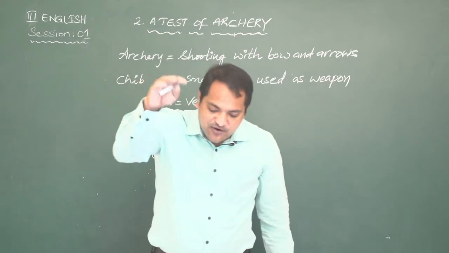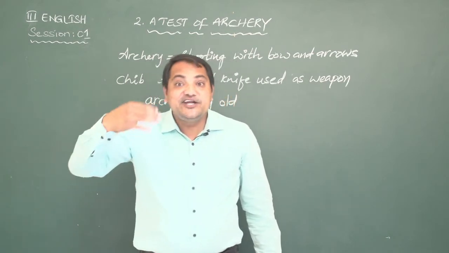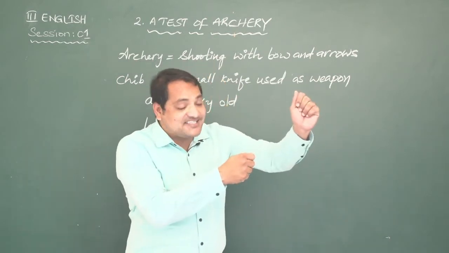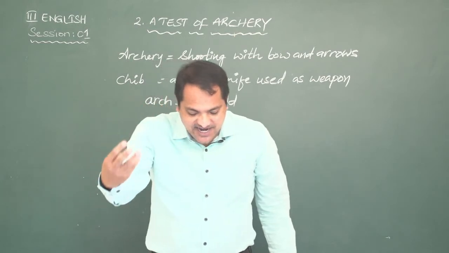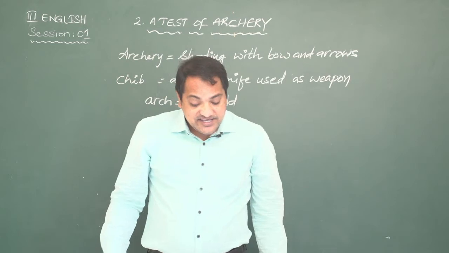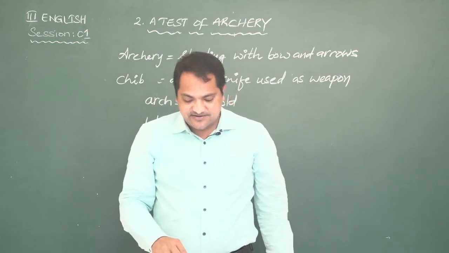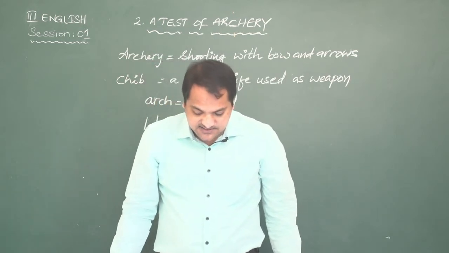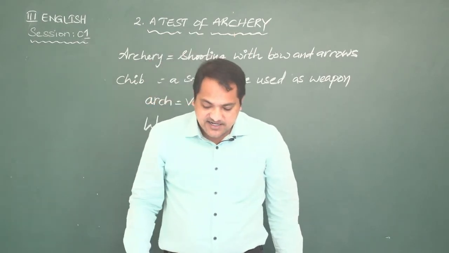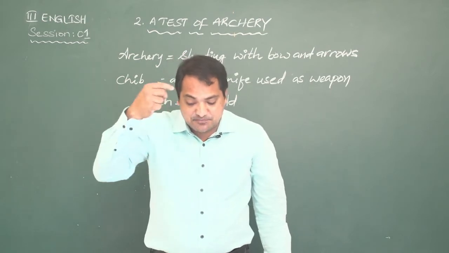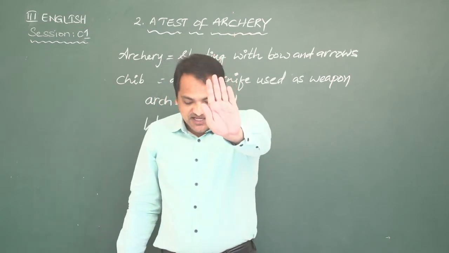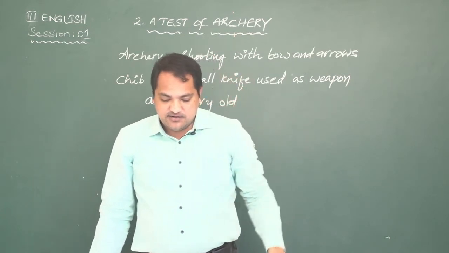Sahadev, put an arrow onto your bow and get ready to shoot the bird. Sahadeva: I am ready, sir. Again Dronacharya asked, can you see the bird? Sahadeva: Yes sir, I can see it. Then again Dronacharya asked, what other things can you see? Sahadeva said, I can see the tree, its branches and leaves. Dronacharya: Stop Sahadev, you can't shoot the bird.